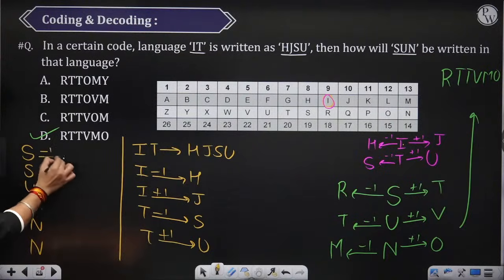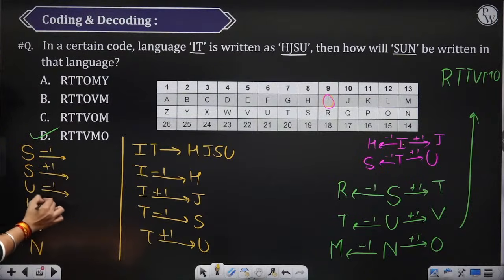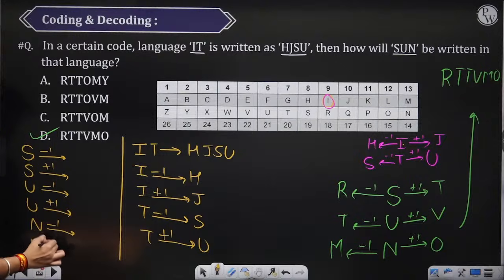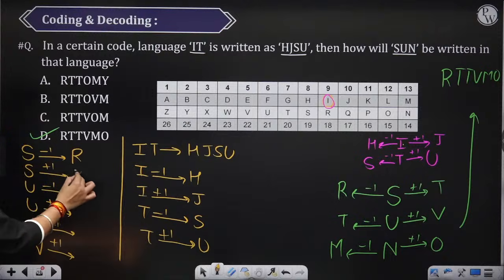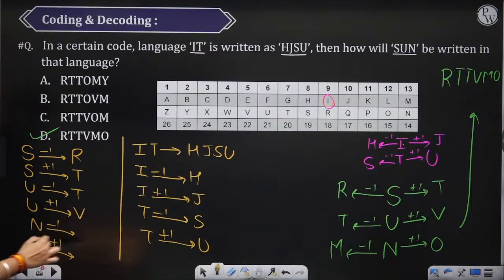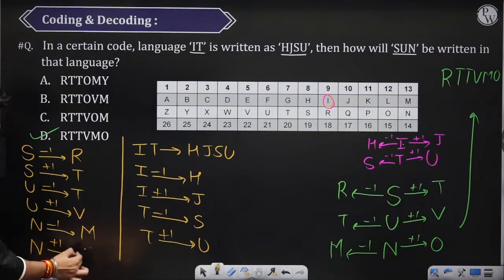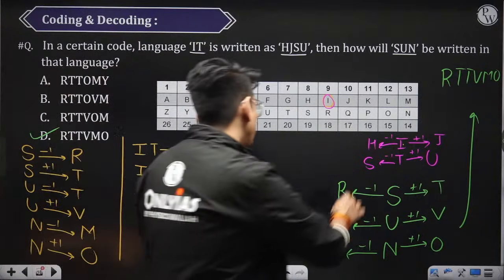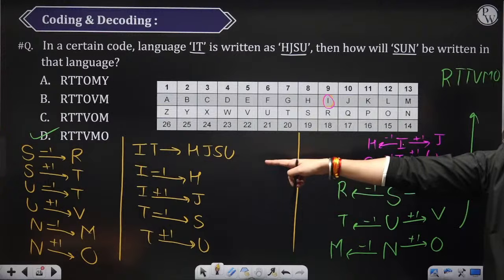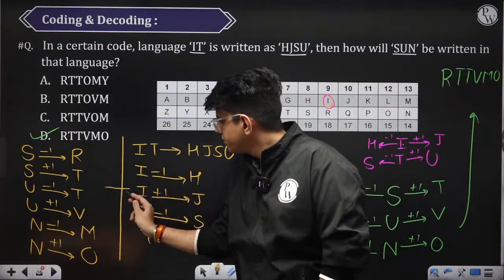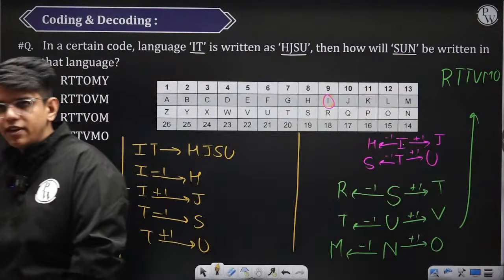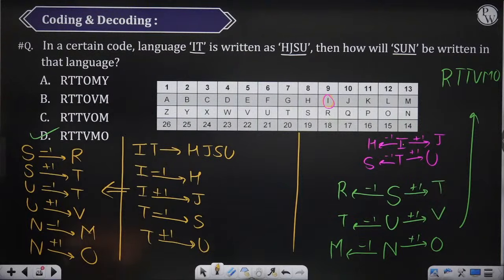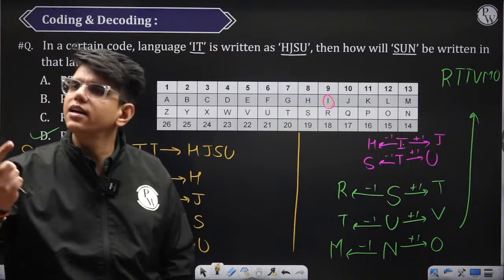ठीक है? Minus 1, plus 1, minus 1, plus 1, minus 1, and plus 1. If you do S minus 1, it is R, S plus 1 is T, U minus 1 is T, U plus 1 is V, N minus 1 is M, and N plus 1 is O. Okay? So, if you don't understand by this logic, you can go by that logic also. ठीक? I think I have explained this question 3 times now. I think I have made myself very clear now. अगर इसके बाद भी डाउट है तो you can connect with me after the class. I will explain it again on the call.